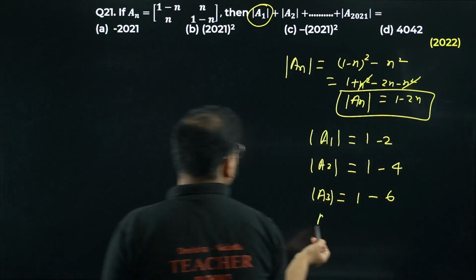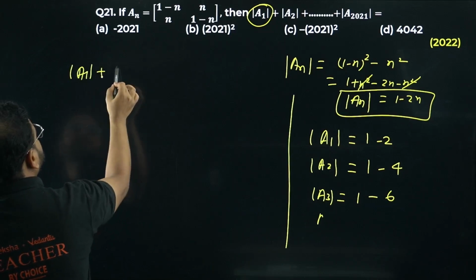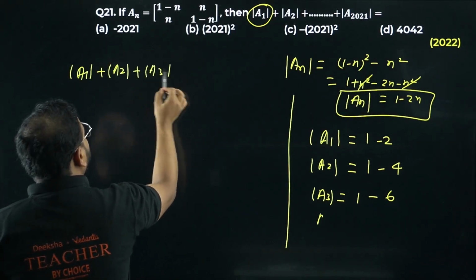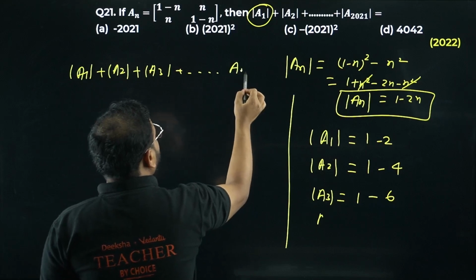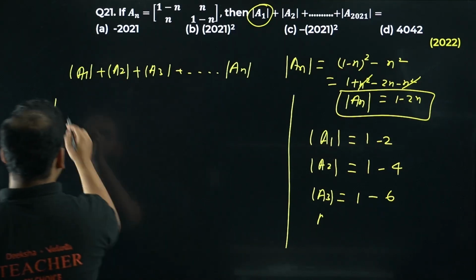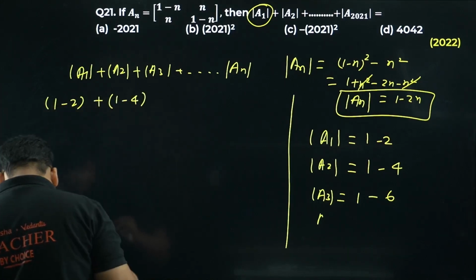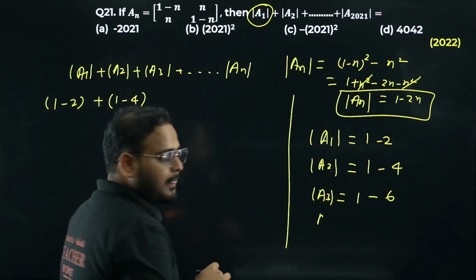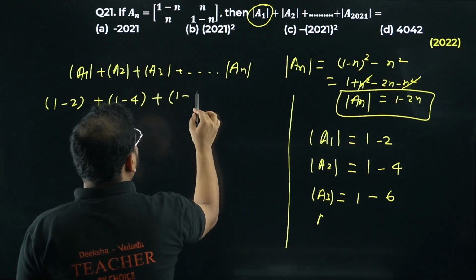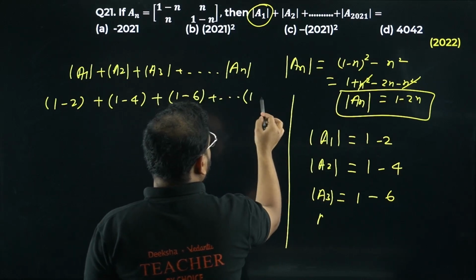So let's write this condition over here. a1 determinant plus a2 determinant plus a3 determinant all the way to an determinant. What I get? 1 minus 2 plus 1 minus 4 plus 1 minus 6, and so on until 1 minus 2n.